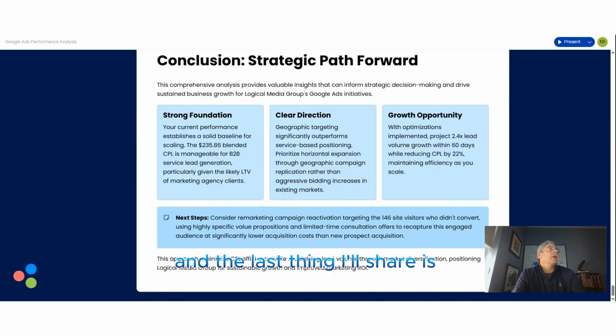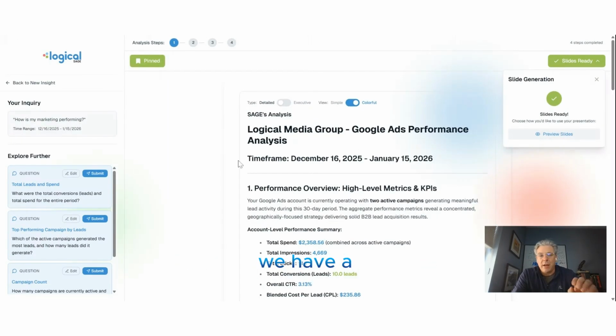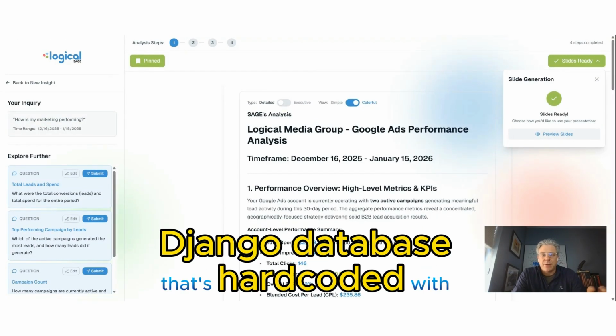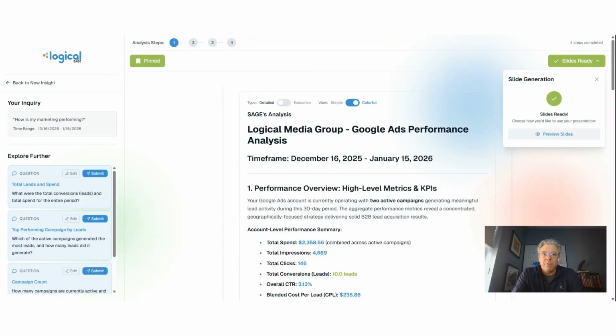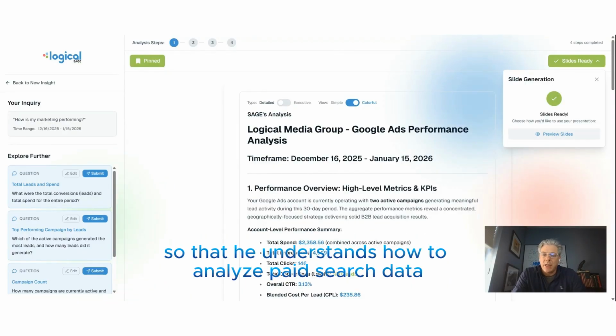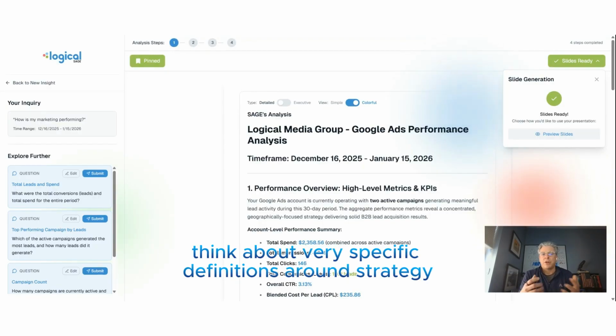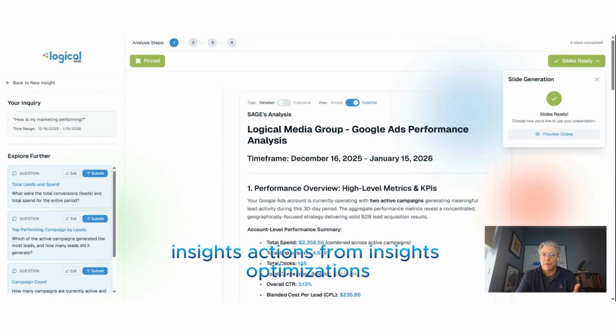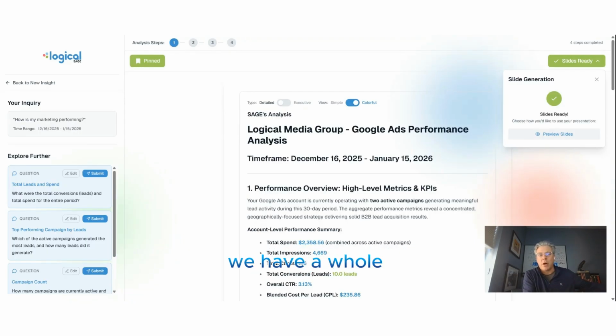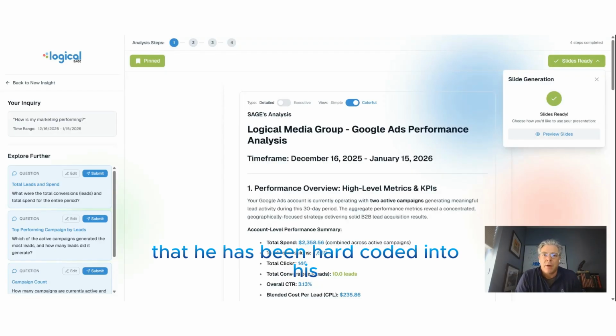The last thing I'll share is we have a Django database that's hard-coded with very specific instructions inside Sage's brain so that he understands how to analyze paid search data. So think about very specific definitions around strategy, insights, actions from insights, optimizations. We have a whole glossary and dictionary of terms that has been hard-coded into his knowledge base.